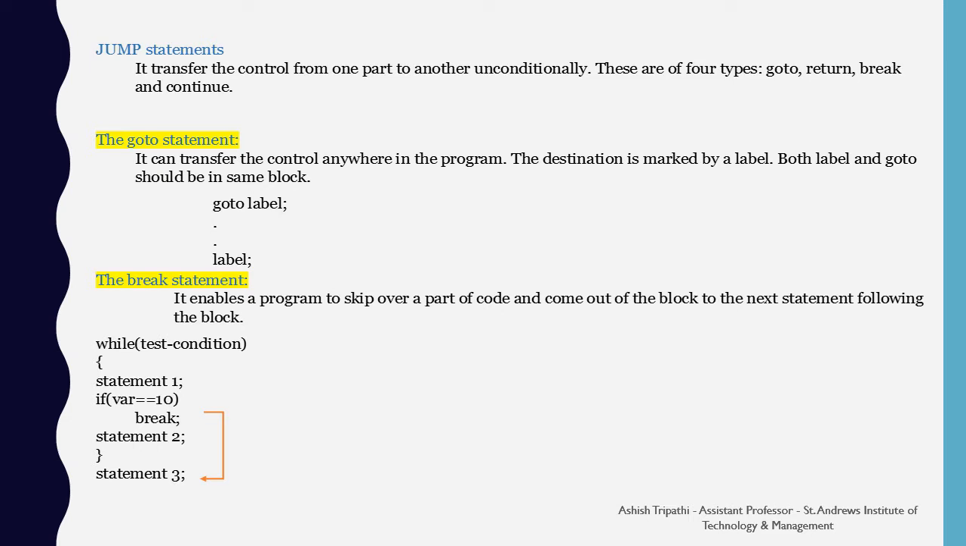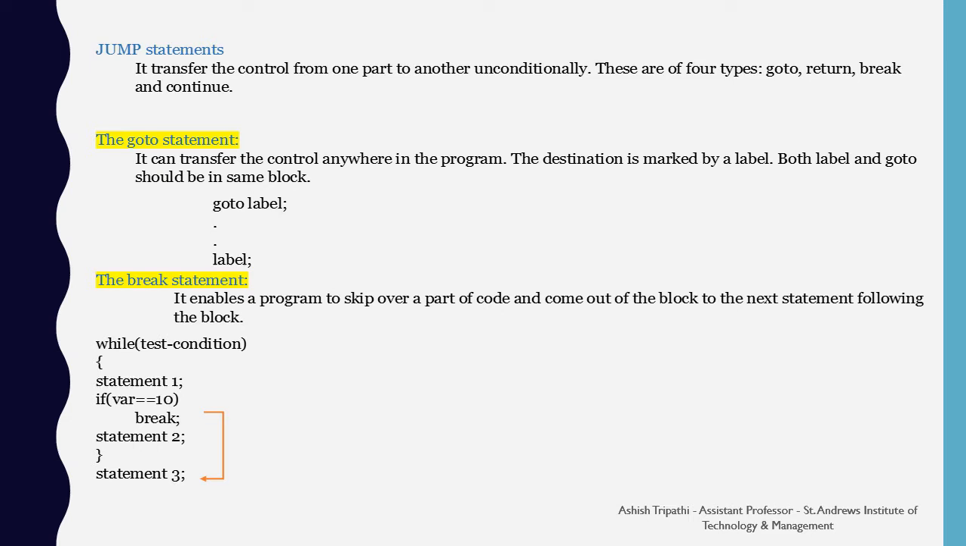The break statement. It enables a program to skip over a part of the code and come out of the block to the next statement following the block. So the break statement we have already seen in the switch case, where the break was used after the case statement. Whenever the case was encountered, it moves out of the switch statement. Similarly, the break statement can also be used inside the iteration loops like for, while and do while.